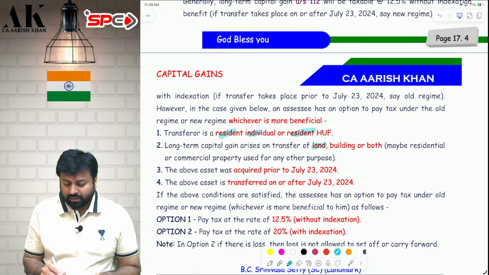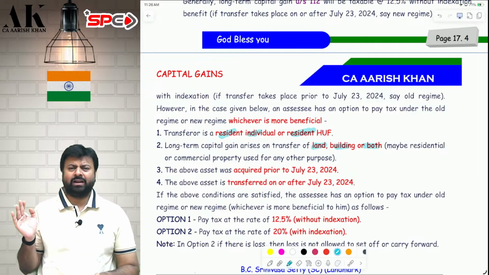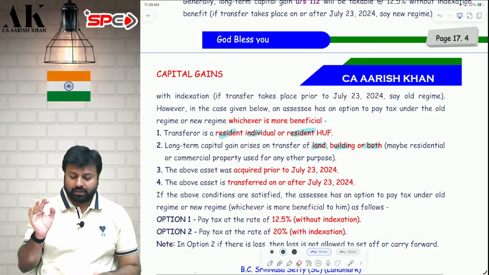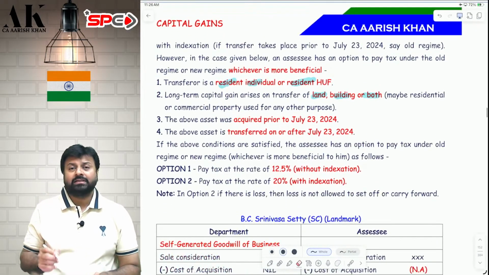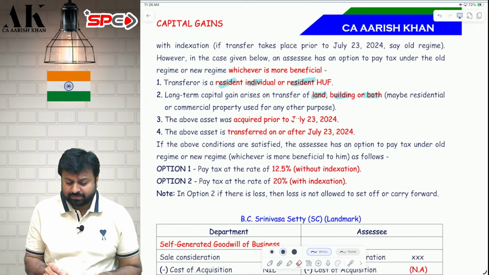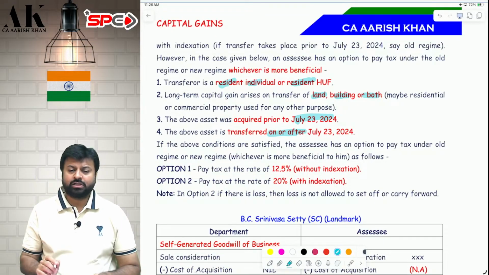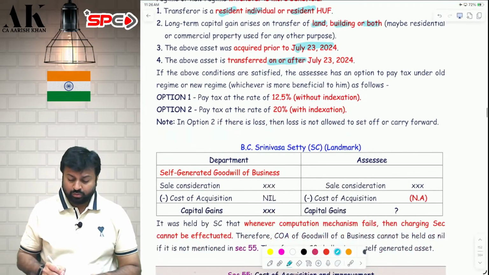Second, you need to transfer land, building, or both, any kind of land, any kind of building, residential, commercial, or agriculture. That doesn't matter. The property has to be land or building. Plus, the land and building should be purchased before 23rd July, and it has to be transferred on or after 23rd July. If these four conditions are fulfilled, the law is giving you two options.